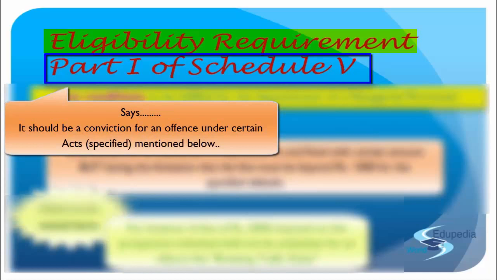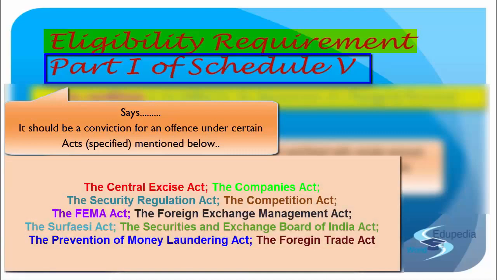And if you go ahead to understand what acts they have specified, you see the majority of them are acts that we have been studying. Like the Central Excise Act, the Salt Act, the Companies Act, the Securities Contracts Regulation Act, the Competition Act, the FEMA Act, the Foreign Exchange Management Act, SARFAESI, the Securities and Exchange Board of India Act, the Prevention of Money Laundering Act, the Foreign Trade Act, right?